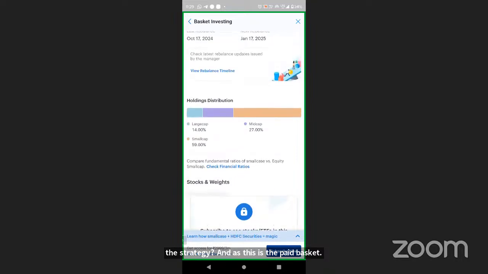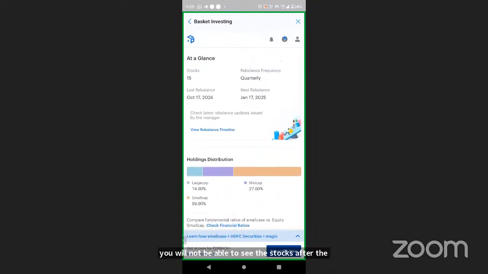After the subscription, you will be able to see the stocks, but you can see the basic details. There are 15 stocks over here. This basket has a quarterly review frequency, that your basket is going to be rebalanced every quarter. The HDFC Securities team will review this basket. If they feel that out of these 15, 2-3 stocks are to be changed, they will shoot up a notification.